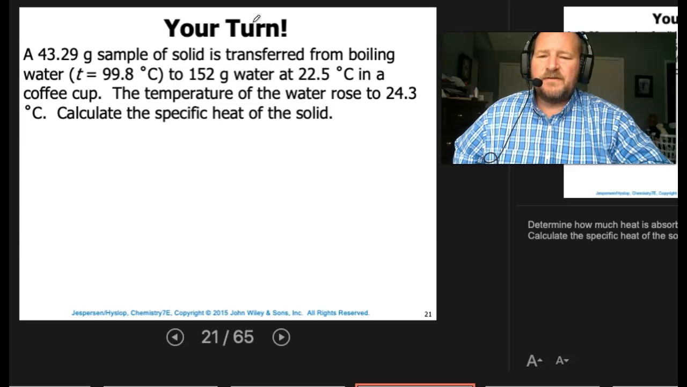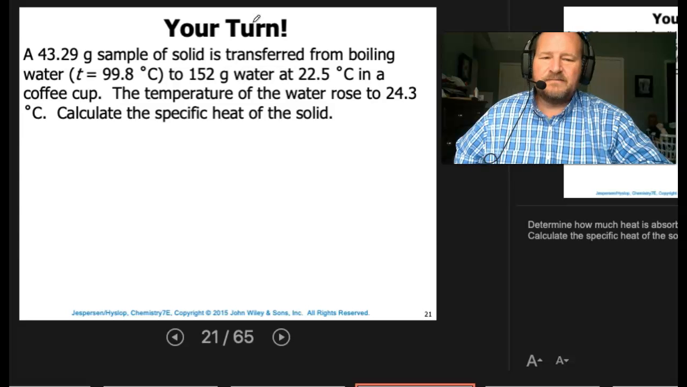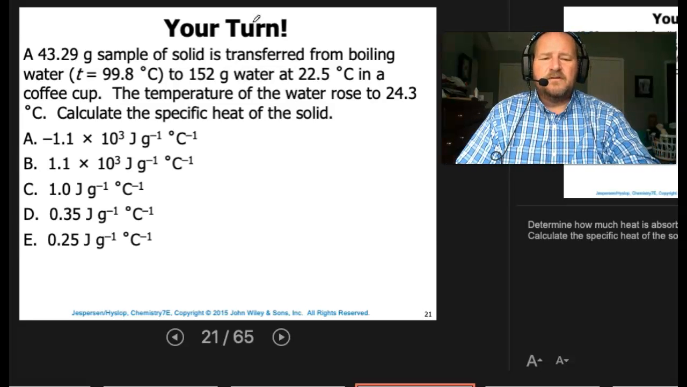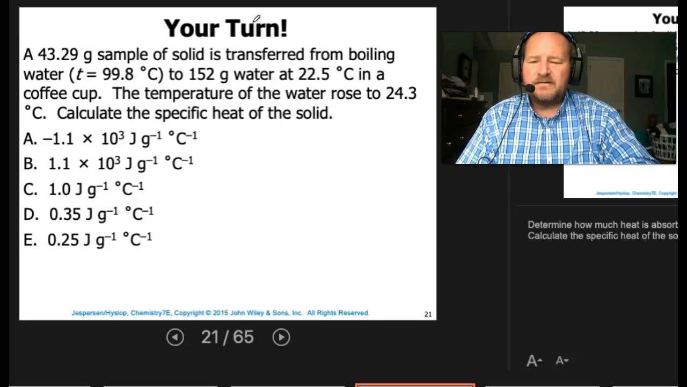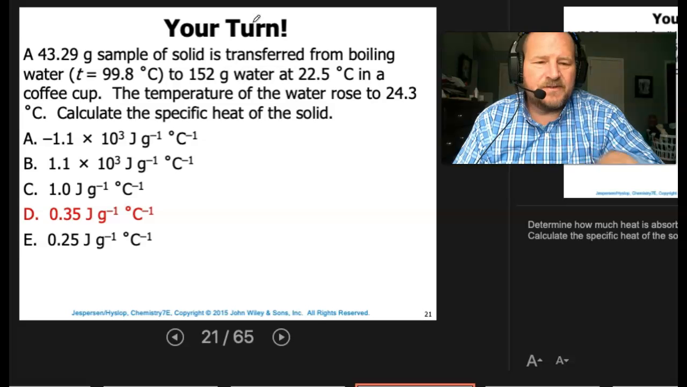All right, so the first thing we'll do is figure out the heat gained by the water. That heat that was gained by the water was that lost by the metal, by the solid. Give you a few seconds to work that out. Pause here if you need to. Okay, so hopefully you got 0.35 joules per gram degrees C.